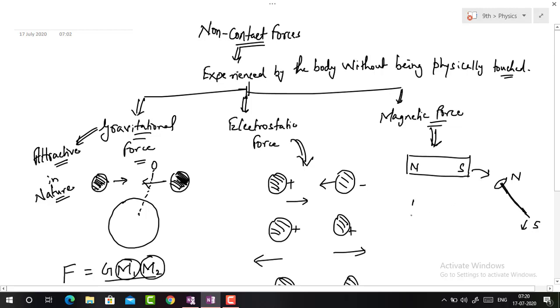Similar is the case if the magnetic bar has north on this side and south on this side, then it also attracts the nail. So the farther end acquires the same polarity, whereas the nearer end acquires the opposite polarity. This process is called induction.